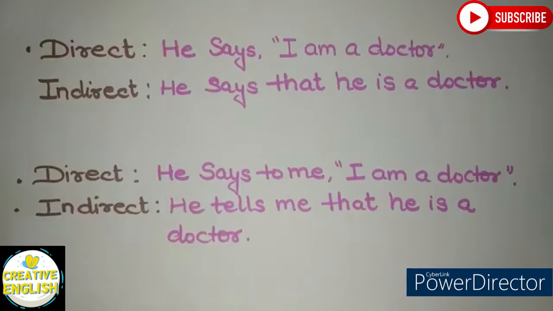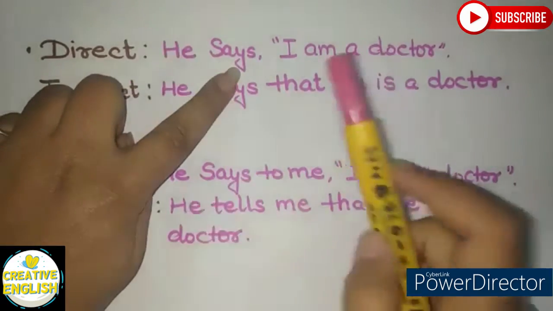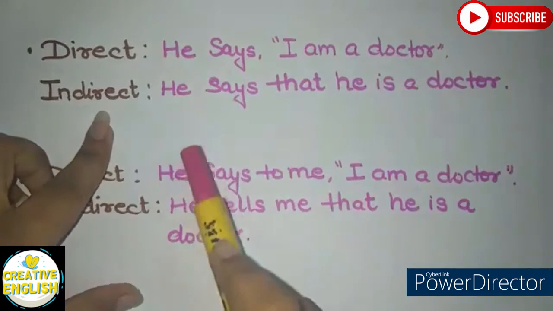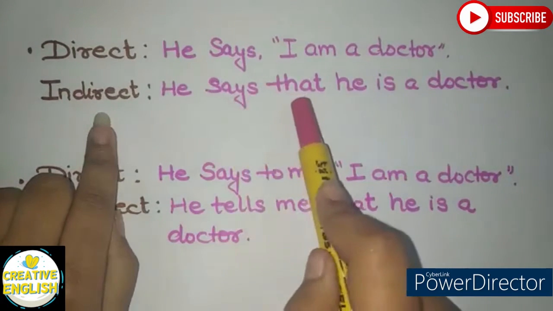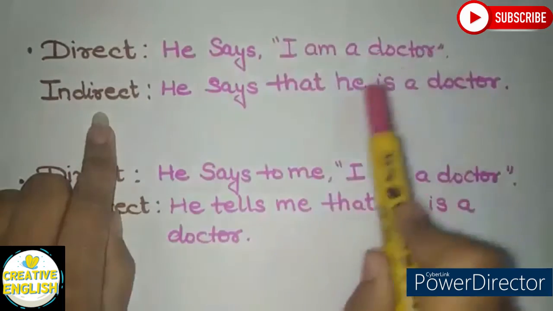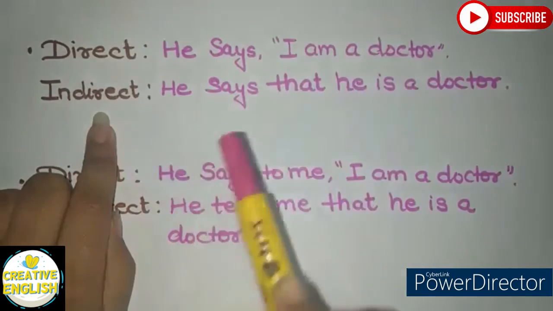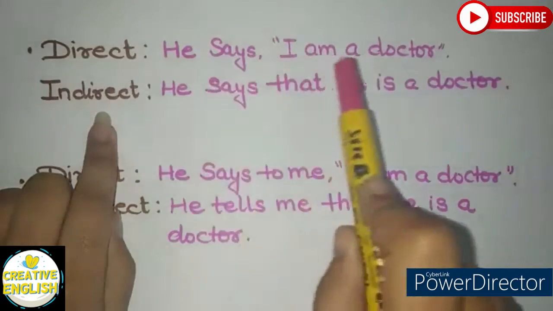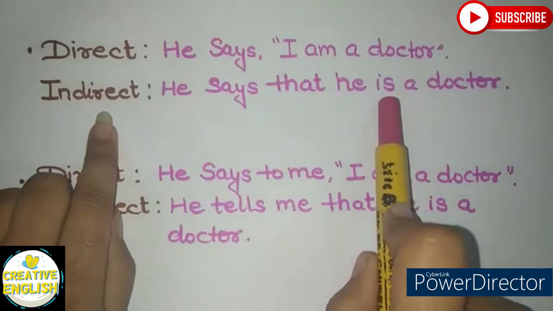In direct speech, if I'm using "He says, I am a doctor", in indirect it will become "He says that he is a doctor." No inverted commas in indirect. Use of the conjunction that, and am gets converted into is.